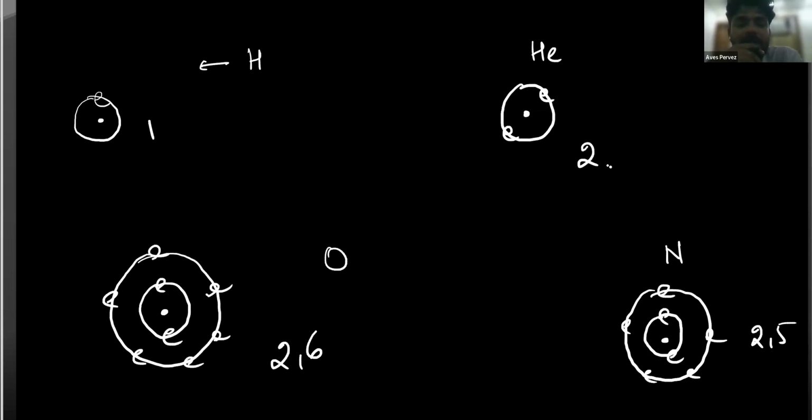So you can consider here that hydrogen and helium differ only by 1 electron. And hydrogen is very reactive and helium is not reactive. It behaves as an inert gas. It does not react readily. Similarly, you see that this nitrogen atom and oxygen atom differ only by 1 electron. Here 6 electrons are present and here 5 electrons are present. So this is the number of electrons that makes the different atoms different.